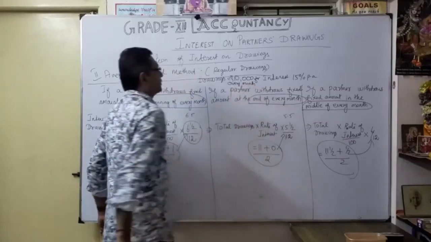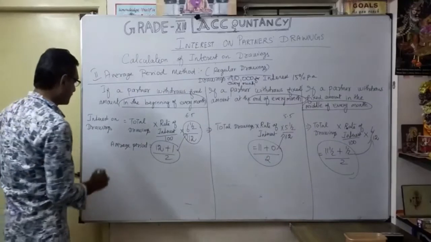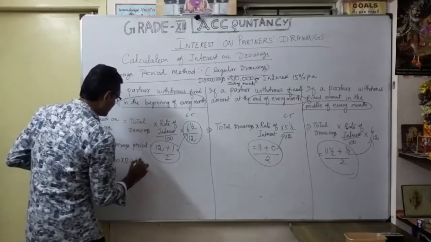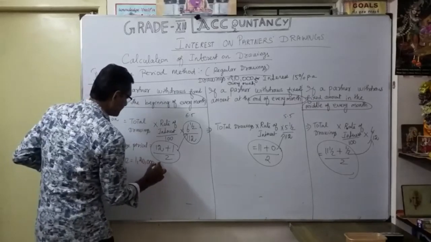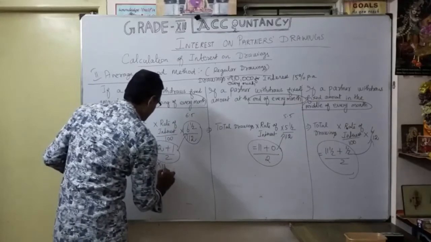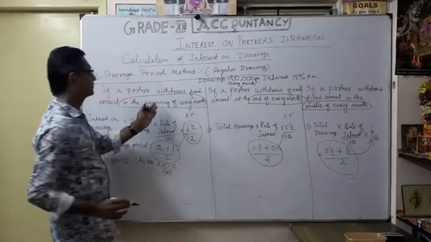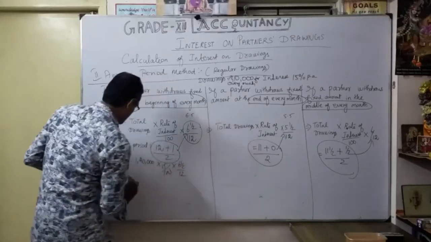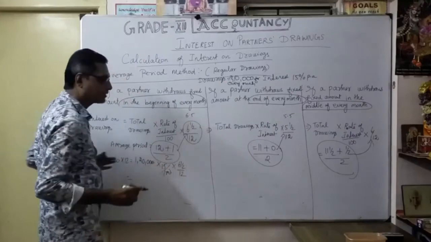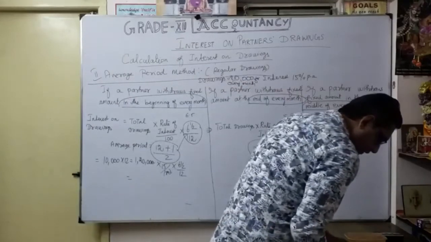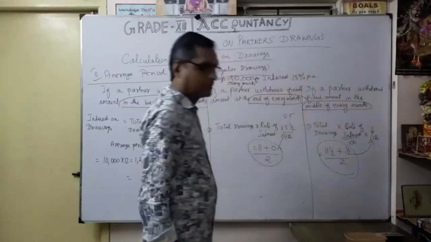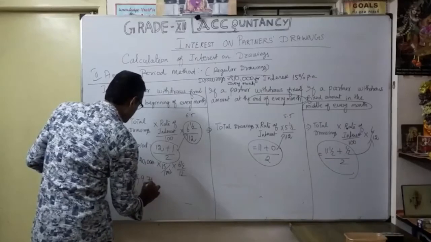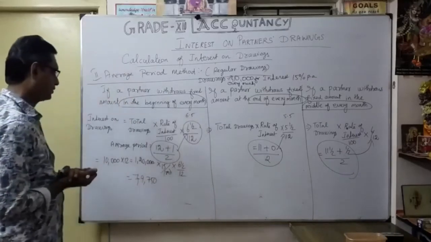Okay. So total drawings, how much? 10,000 into 12 is equal to 1,20,000. Total drawings into interest, 15 by 100. If it is the beginning of every month, we take 6 1 by 2 divided by 12. After simplification, we will get how much? The amount comes to 9,750.